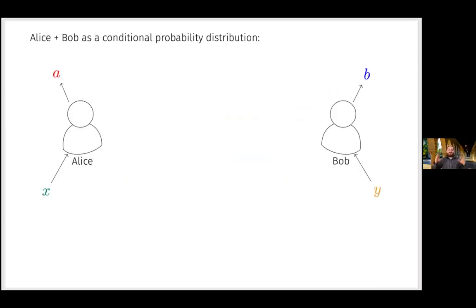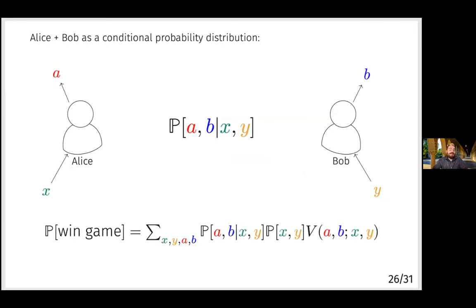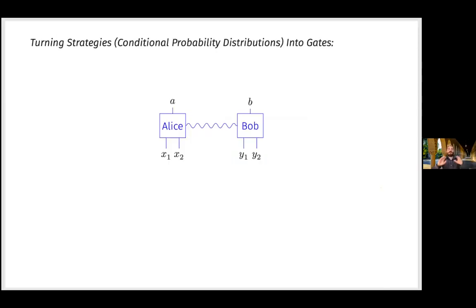So recall, just to see how we can construct this game, recall that Alice and Bob are just this distribution. And for example, the probability that they win a game is just some linear combination of the distribution entries, right? So this determines all their behavior. And what I'm going to describe now is a transformation from their distribution, from their behavior at some non-local game, into a gate, right? A logic gate doesn't have a sense of Alice and Bob. There are no longer two players. There are just inputs, and then there's one output bit, right?